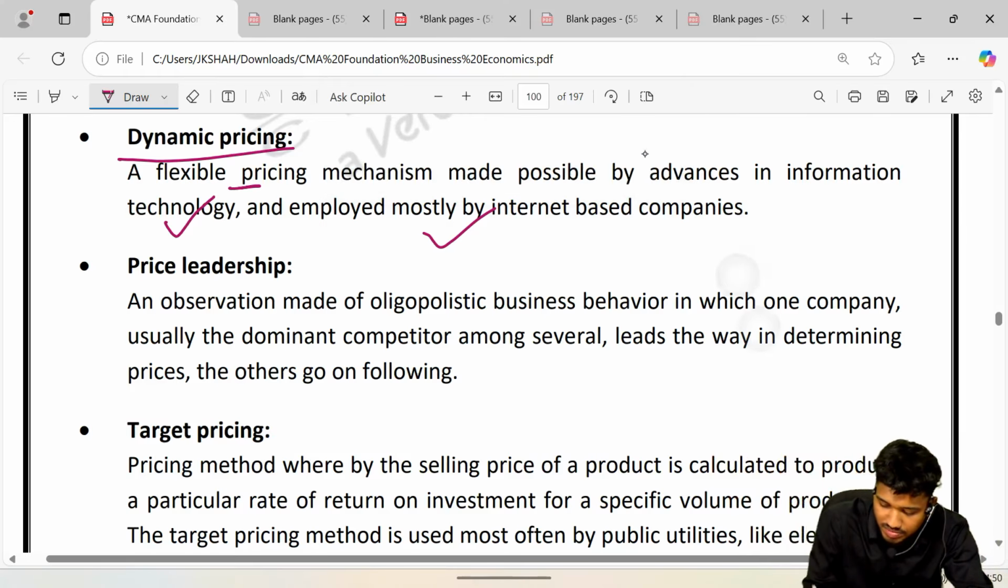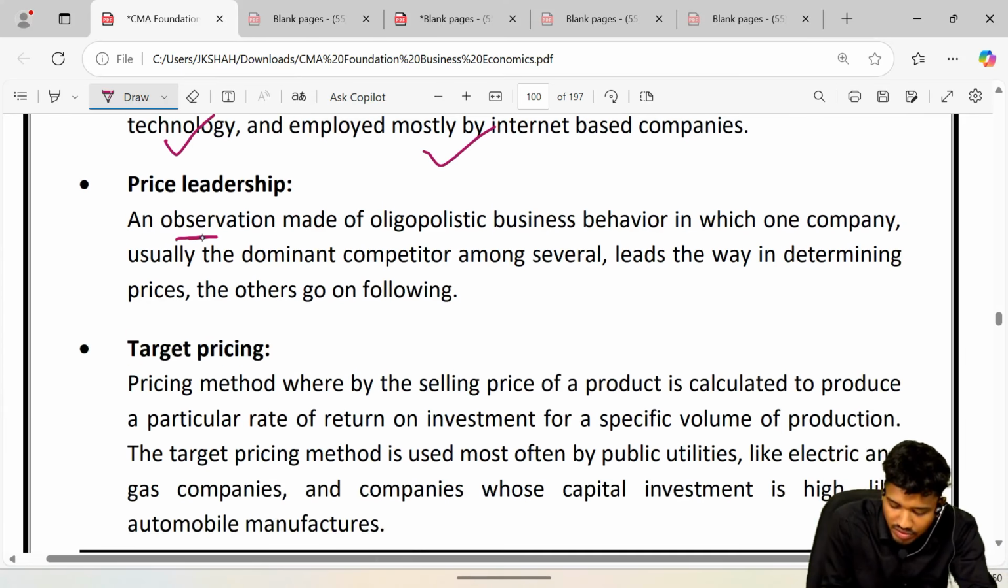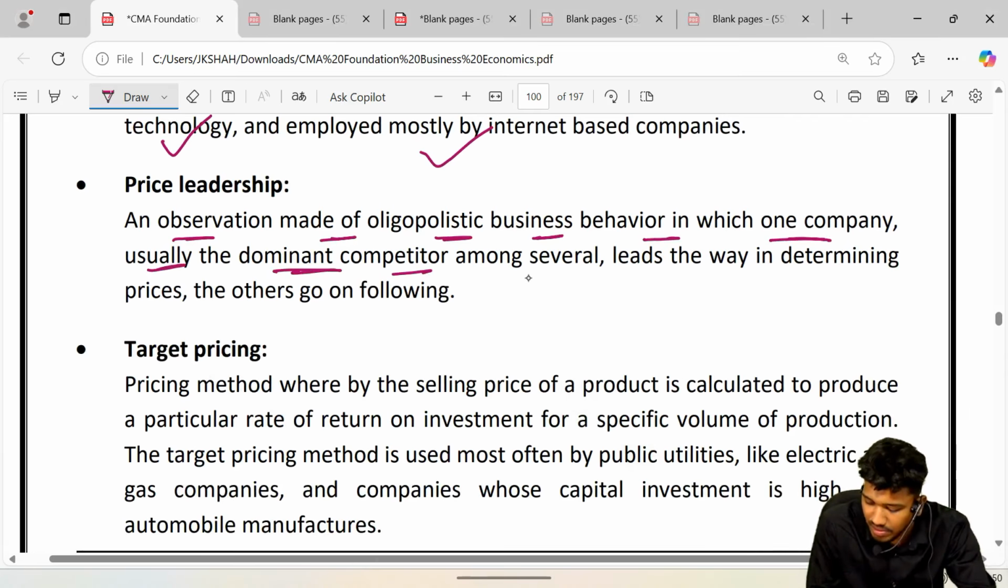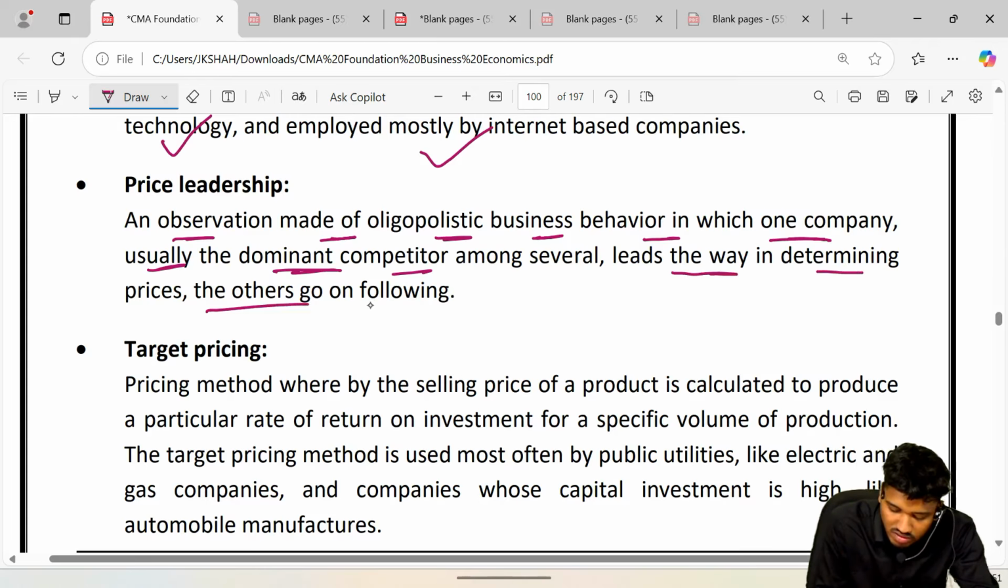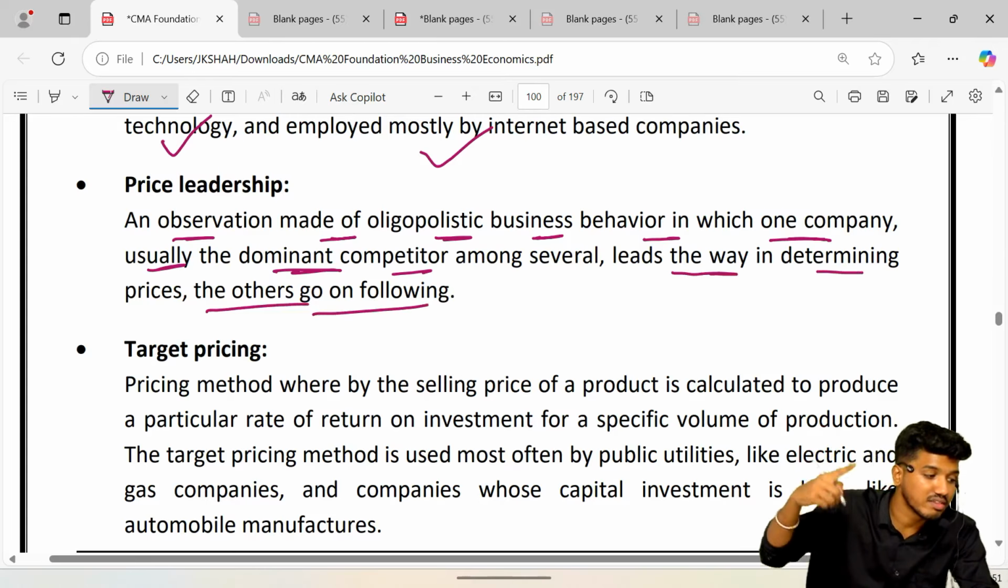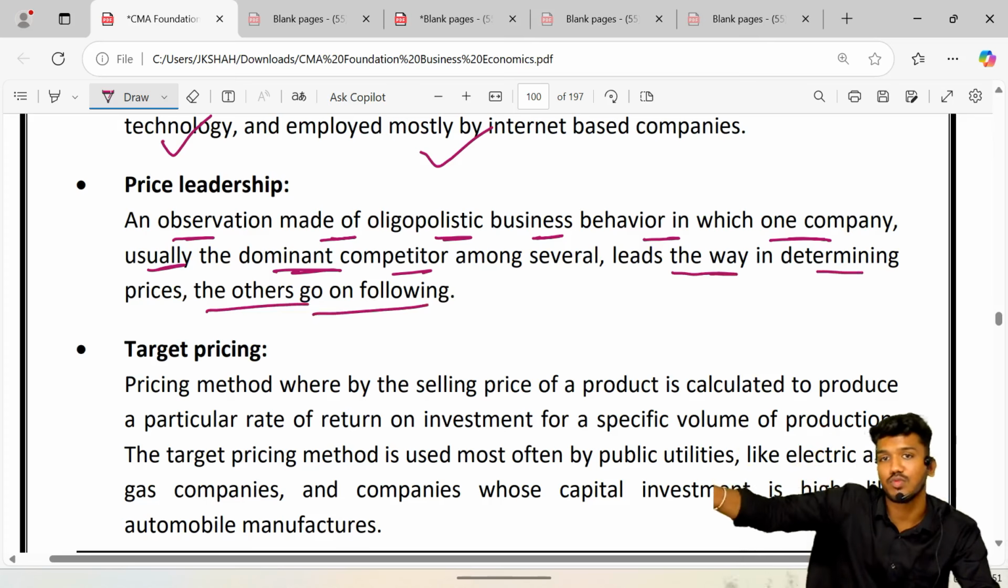See, it is an observation made of oligopolistic business behavior in which one company, usually the dominant competitor among several, leads the way in determining the price, and the others go on following. So the one determines the price level, and others follow his trend.